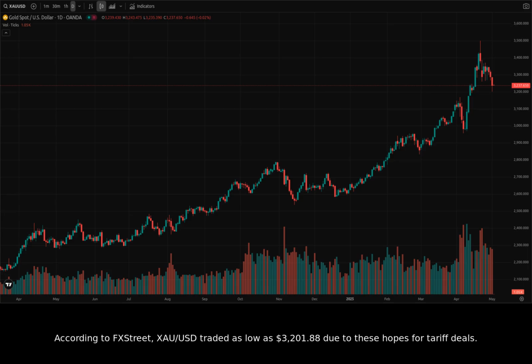According to FX Street, XAUUSD traded as low as $3,201.88 due to these hopes for tariff deals. Bloomberg also reported gold falls as trade talks cut haven demand, but it did hit a high of 3,500 earlier this week. Now, let's switch over to the daily chart to see what the technicals are telling us.